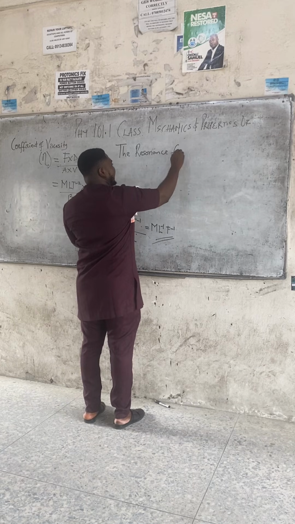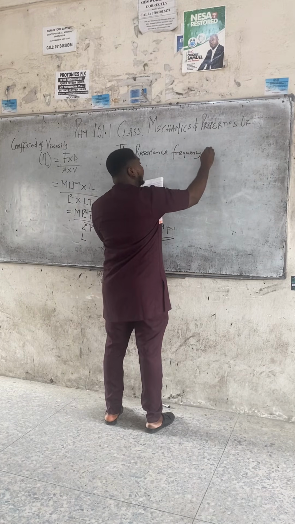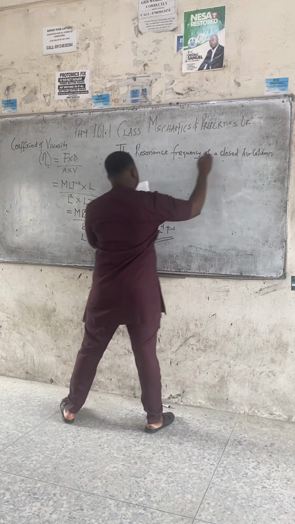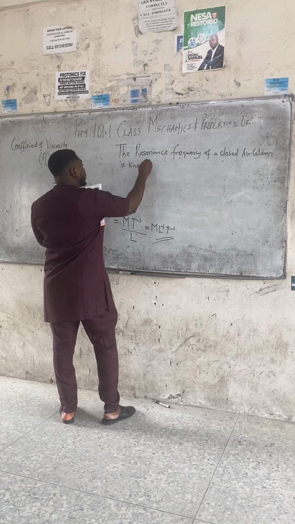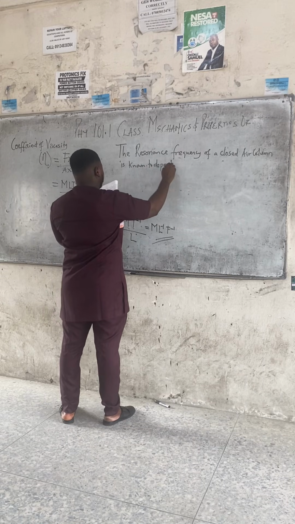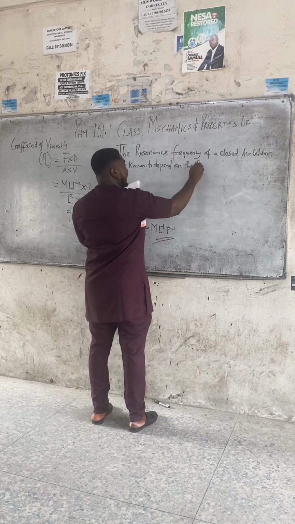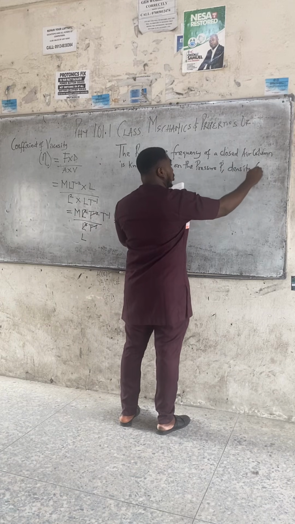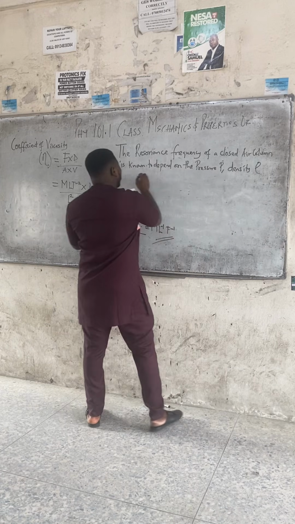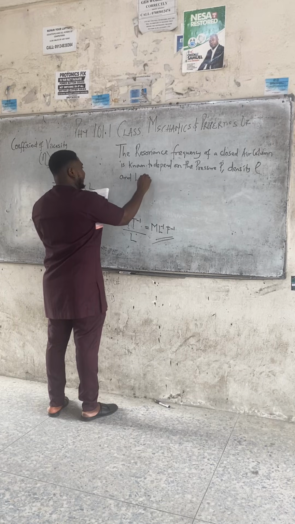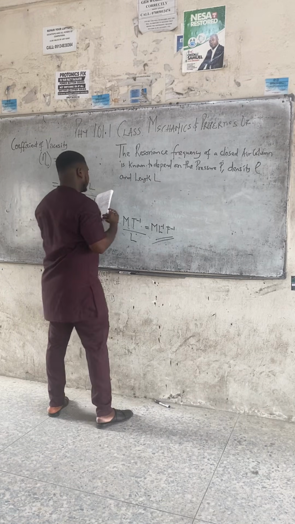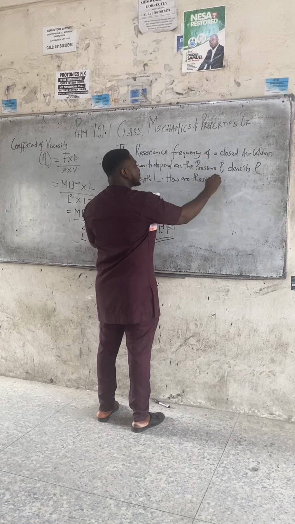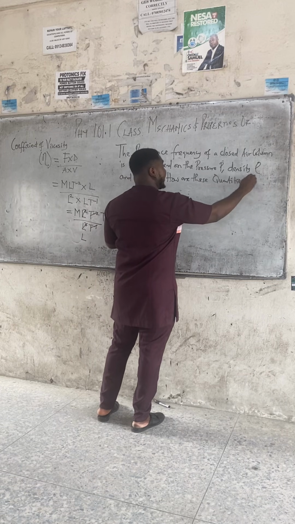You can write this question down. The resonance frequency of a closed air column is known to depend on the pressure P, density rho, we have a symbol for density, it's called rho, and length L. How are these quantities related?